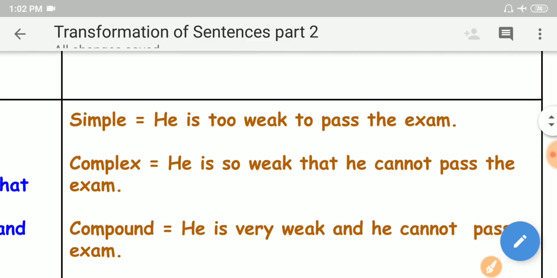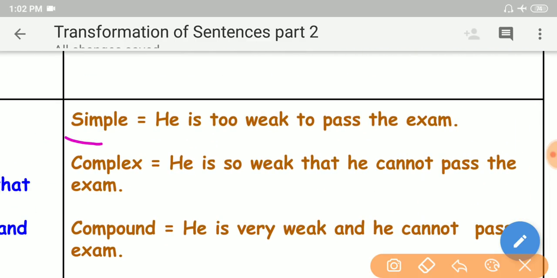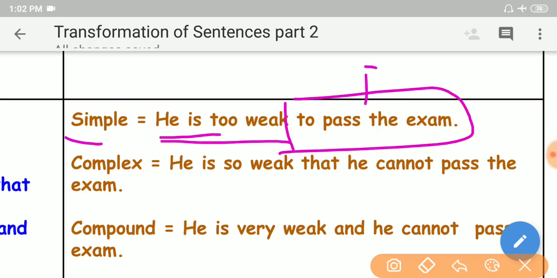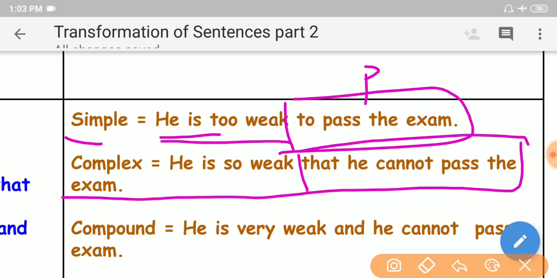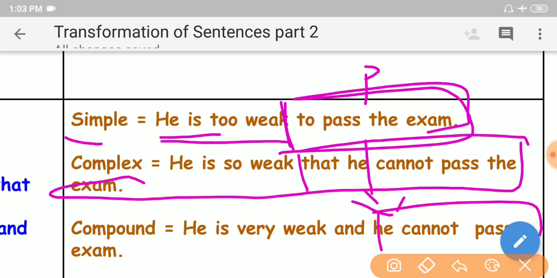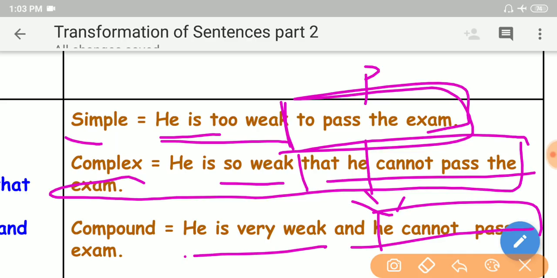Let us go and learn three examples. He is too weak to pass the exam. This is a phrase. Expanding this phrase to a dependent clause gives a complex sentence, and expanding it to an independent clause gives a compound sentence. That's a simple thing. He is too weak to pass the exam. He is so weak that he cannot pass the exam. He is very weak and he cannot pass the exam. This is the thing we must follow, my dear friends.